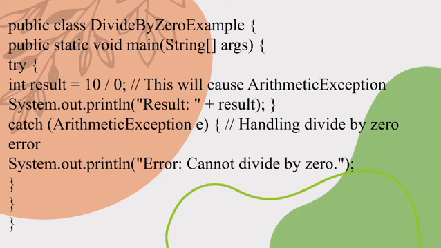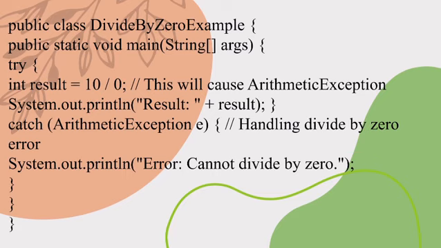try. The try block is used to put code that might cause an error. int result = 10 / 0. This line tries to divide 10 by 0, which is not allowed in math. It will cause an exception. System.out.println("Result: " + result). This line would normally print the result, but it won't run because the previous line caused an exception.